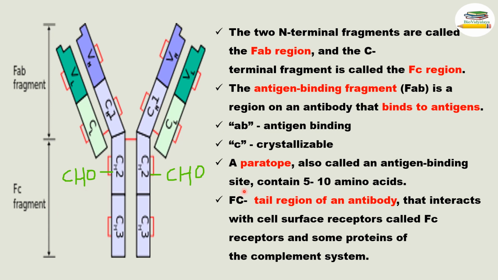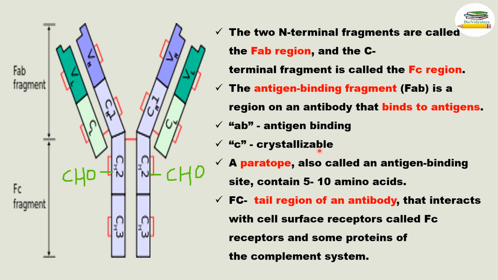The antigen binding fragment, or FAB, is a region on an antibody that binds to antigen. We know that this is the region where the antigen is binding. So this is present in the FAB fragment. Here in FAB, AB stands for antigen binding, and in FC, C stands for crystallizable.